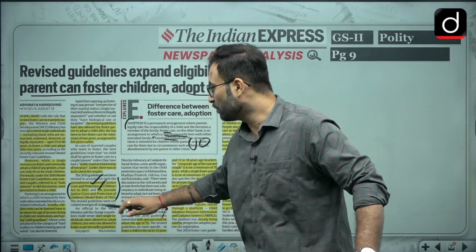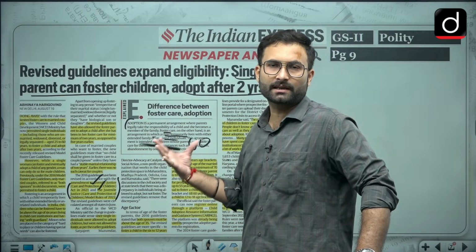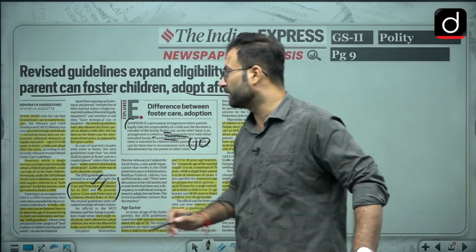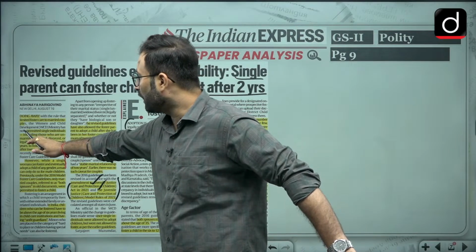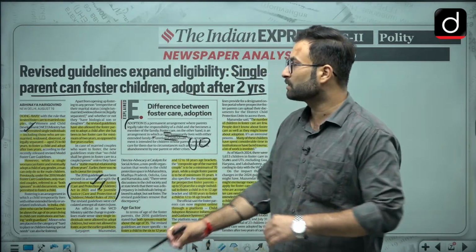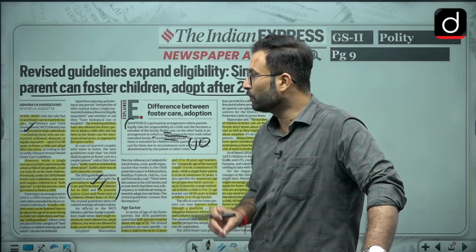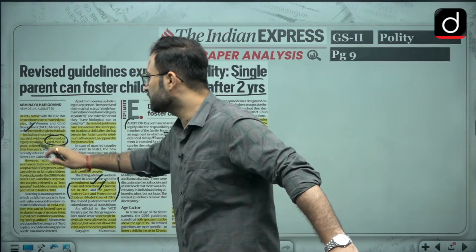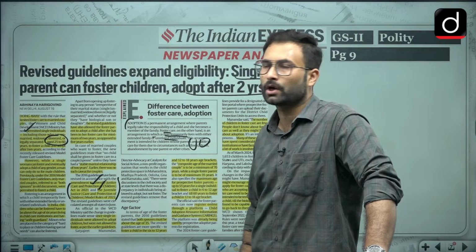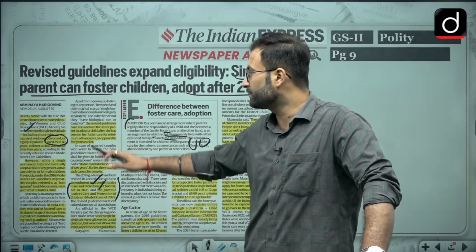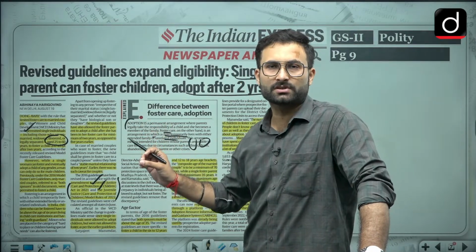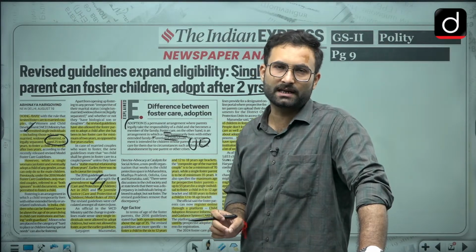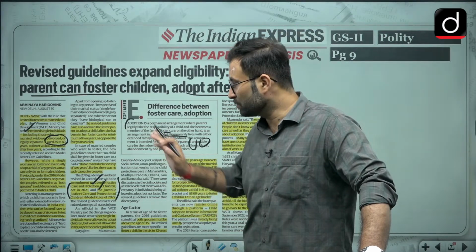Okay, so we have a statutory law which is taking care of the issue, and on the basis of which there are certain changes which have been given over here. Here you can see they have now permitted single individuals, including those who are unmarried, widowed, divorced, legally separated, between the age of 25 to 60 years, to foster a child and adopt after 2 years. Okay, so which we have seen. Now here one catch was there, earlier it was not there. Earlier you were not supposed to foster a child if you are a single parent. Okay, so that is there.